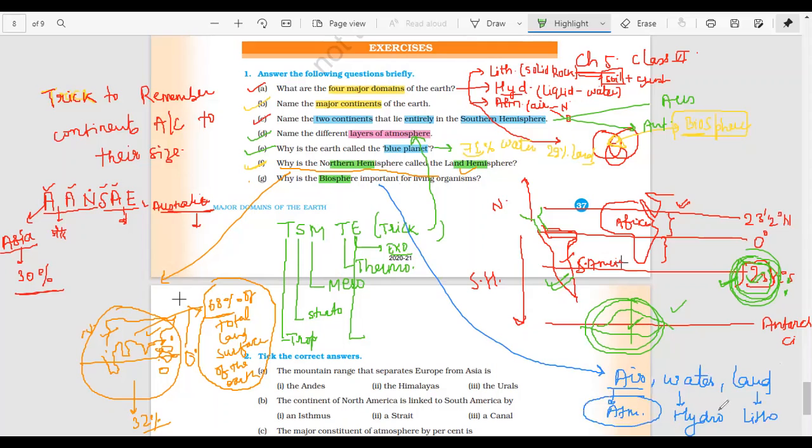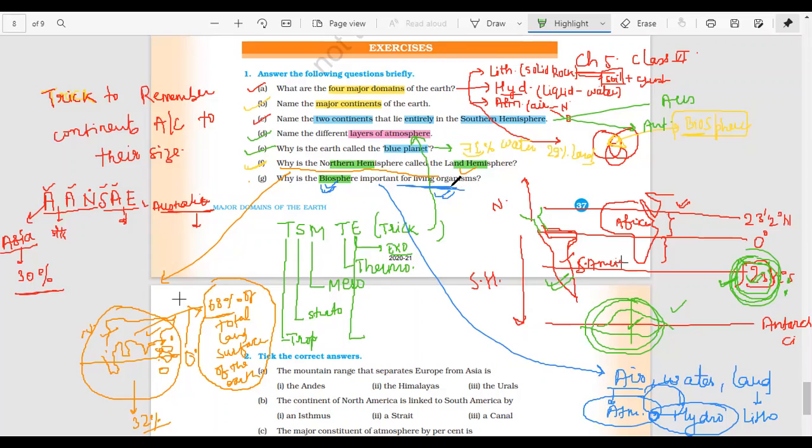So the interaction of all these three things is happening only in this narrow zone called biosphere. That is why life is existent only in biosphere, and that is the reason why it is important for living organisms. Because the interaction of the three domains of the earth is only possible in biosphere.